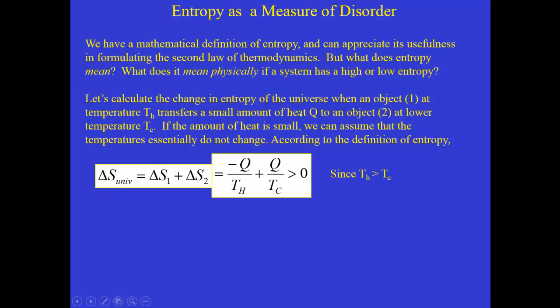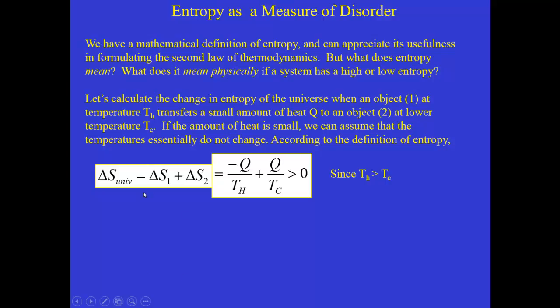So if the amount of the heat transfer is small, let's assume, as a good approximation, that the two reservoirs, the two objects, don't change their temperature. So delta S of the universe would be delta S of the first object plus delta S of the second object, and we're imagining that these two objects are insulated from everything else. So these two objects make up, for the purpose of this calculation, the universe.